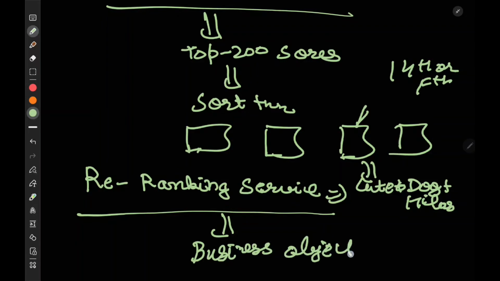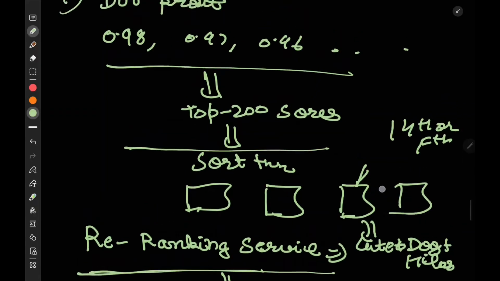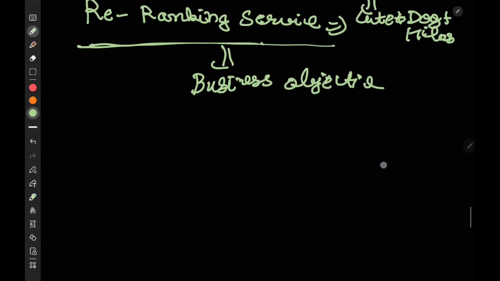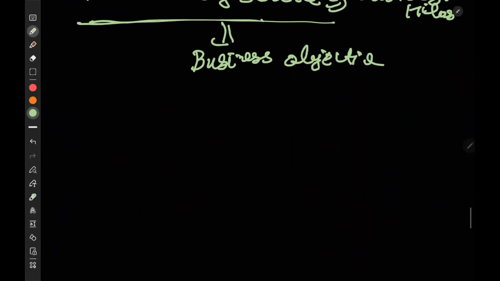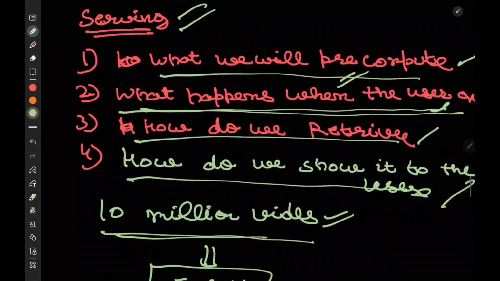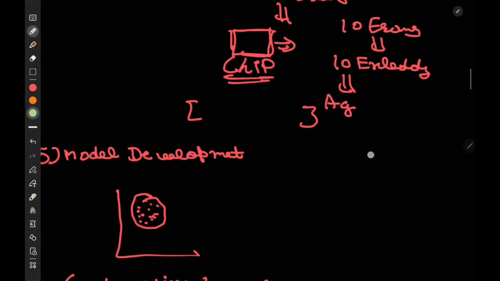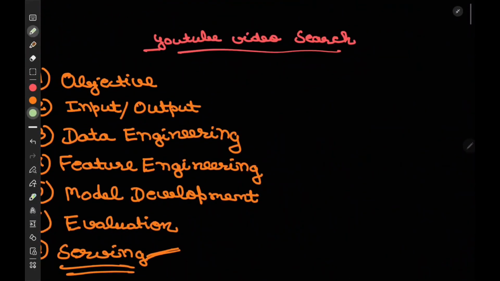So there is no ML working here. ML works only till here. After that, it's the re-ranking service, the business logic that you apply to the scores that you are getting. So this is how exactly the end service will look. Hope I was able to explain the whole YouTube video search part. Thank you.